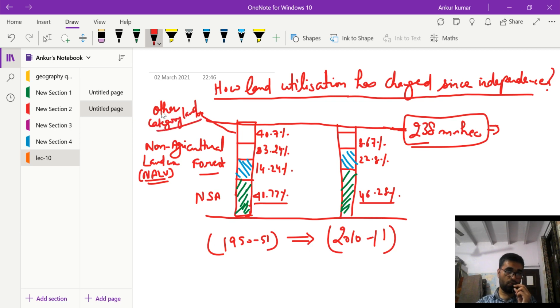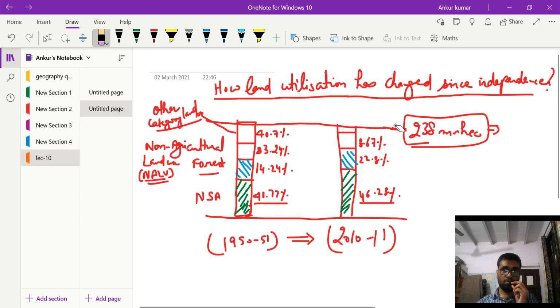I will tell you what is part of this other category land, and what is part of non-agricultural land use. We'll discuss all this. If you add up these three figures, 46%, 22%, and 8%, that is close to 78%, and the remaining area is close to 22%.